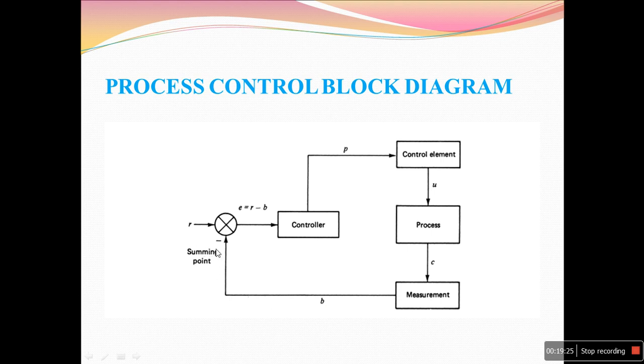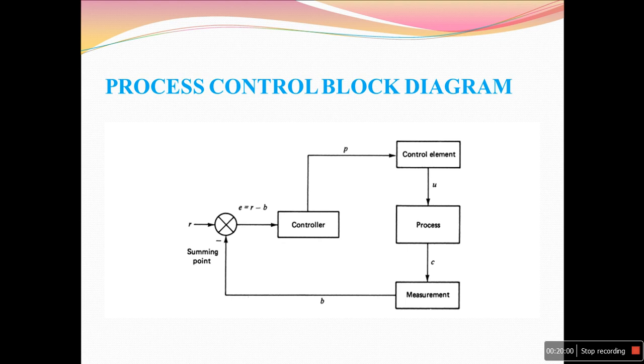So it is given to the comparator, which compares the measured value and the set point value, and that comparison, which we call error, is given to the controller, just like our human brain. The controller decides the type of action to be taken, and the output signal indicates that action. It is given to the control element, in the previous case a control valve. The control valve may control one of the variables, and that brings the control variable to the desired set point.